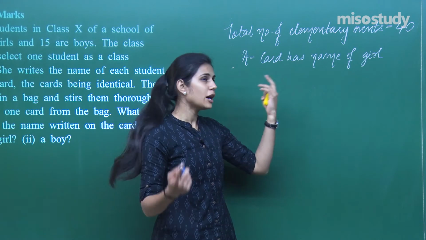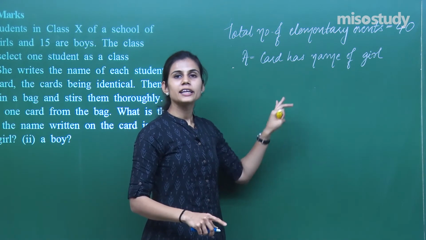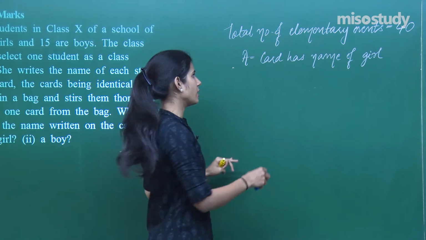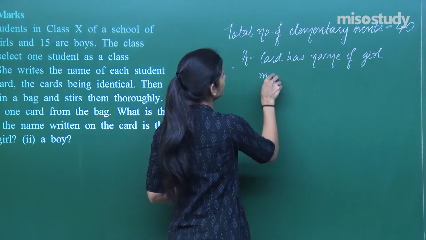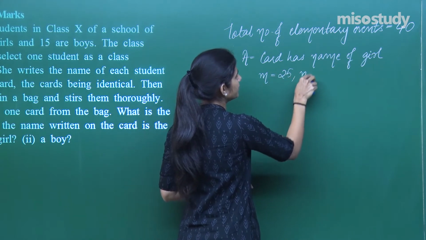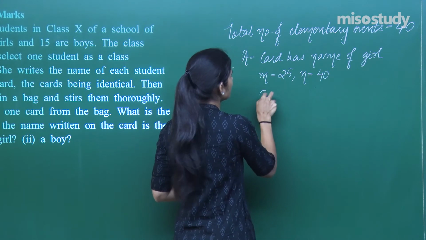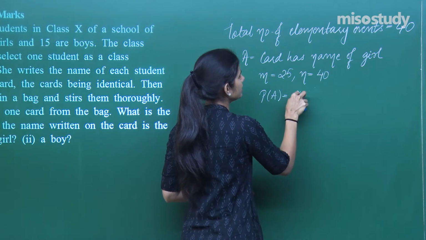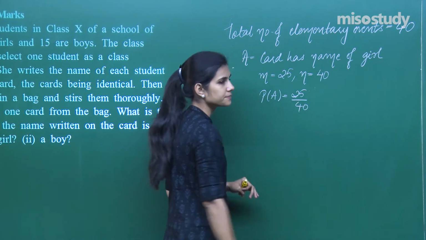So out of these 40 outcomes, 25 outcomes are in favor of this event. So M is 25, N is 40. So probability of A is 25 upon 40.